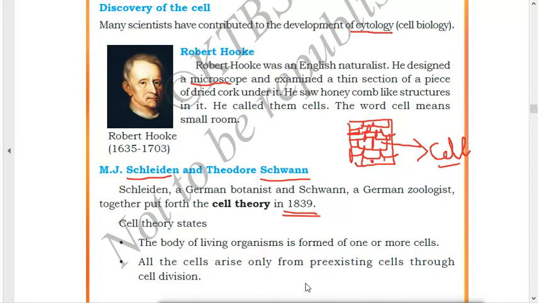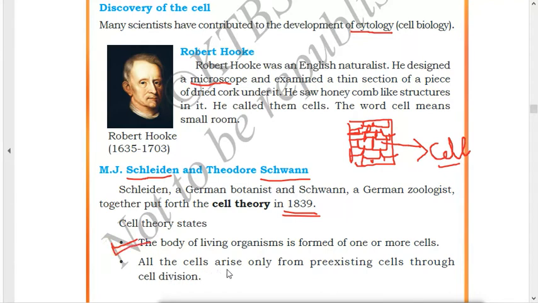Just now I have told you that organisms can be unicellular or multicellular, which means they are made up of one cell or many cells. The first point they have said is that the body of all living organisms is formed of one or more cells. This is a very easy point. You can write this down: the body of all living organisms is made up of one or more cells.